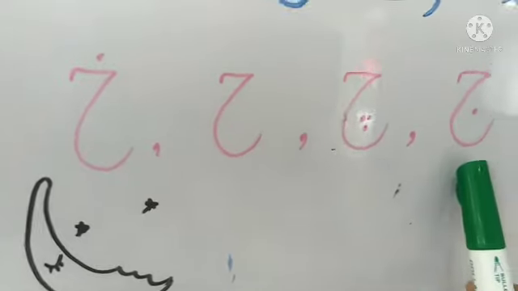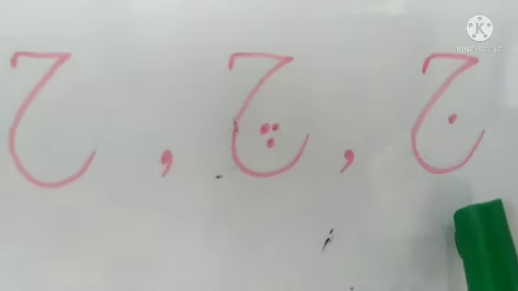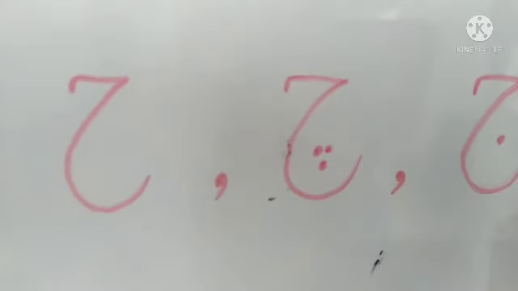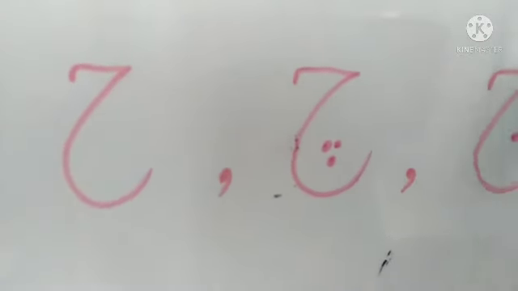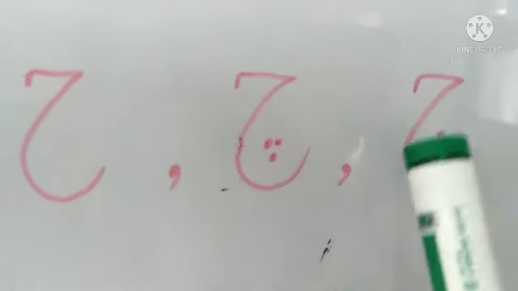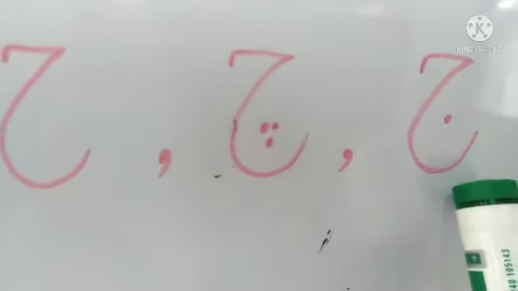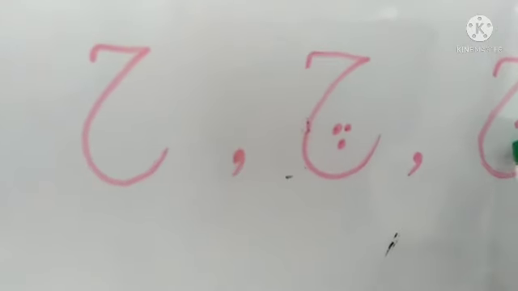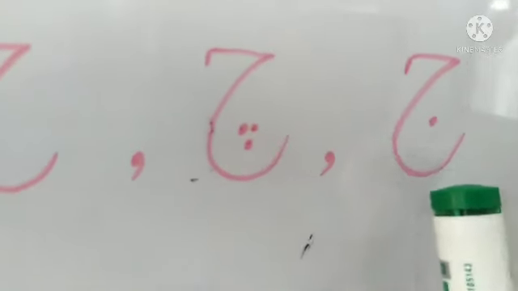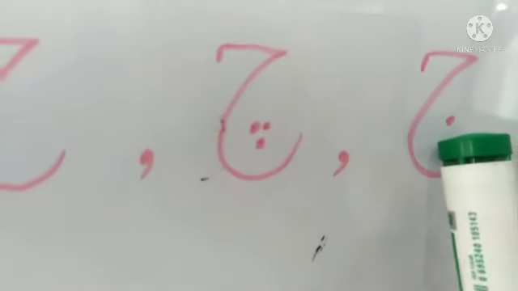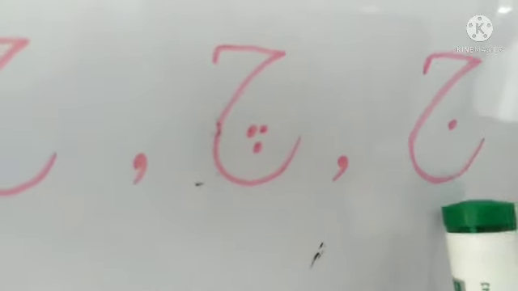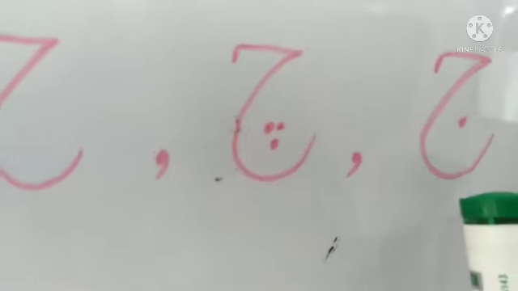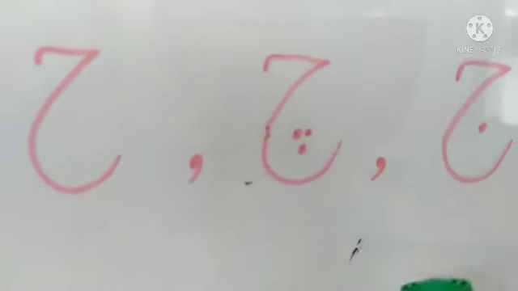This is the letter Jim. Which letter is this, class? This is the letter Jim. There is a little head and then there is a big belly of Jim. Kids, Jim is having one dot in its belly. How many dots are there in the belly of Jim? There is one dot in the belly of Jim. And the sound of letter Jim is J, J, J.